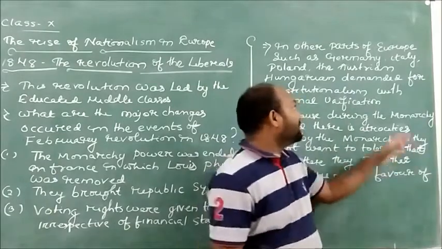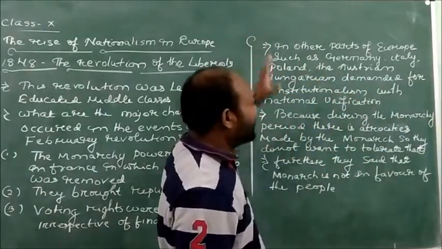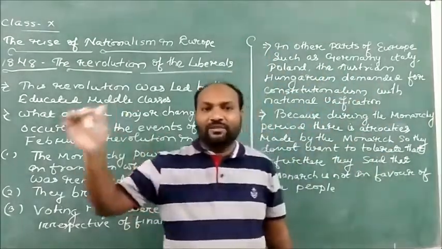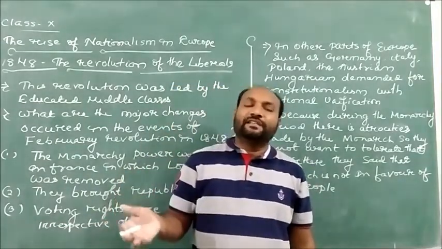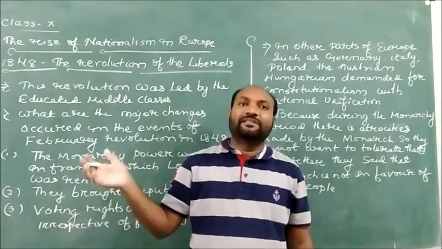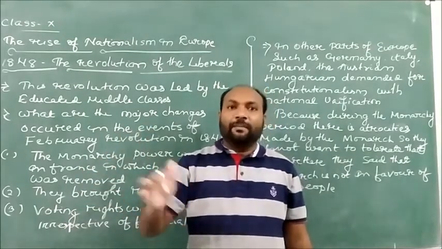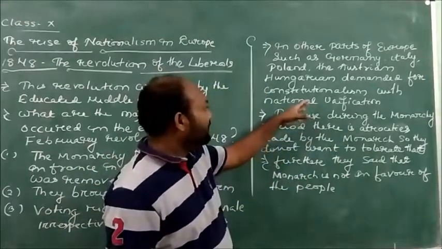Apart from that, dear children, when the revolutions were continuously happening in all European countries, we see several kinds of changes in other parts, such as the Hungarian areas.